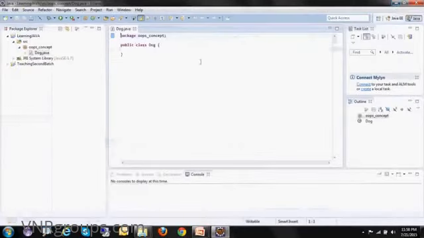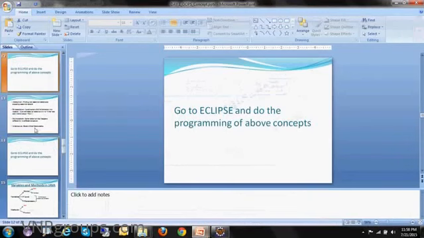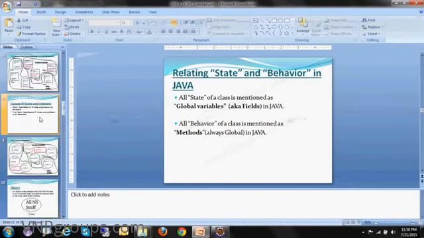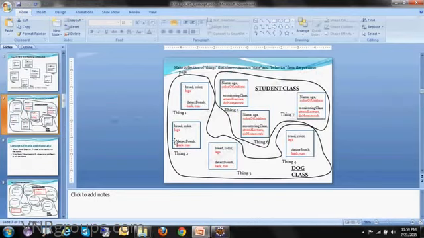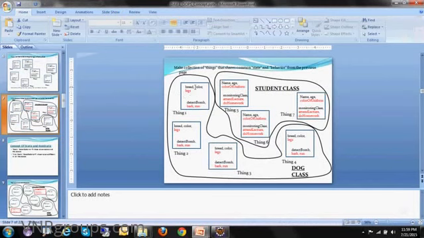Now let's do the real coding. What did I tell you? In order to convert the theoretical concept of states and behavior, state will be mentioned as a global variable and behavior will be mentioned as a method. So what are the states and behavior of a dog? Consider all states, static and non-static. The first one is breed, second is color, third is legs.